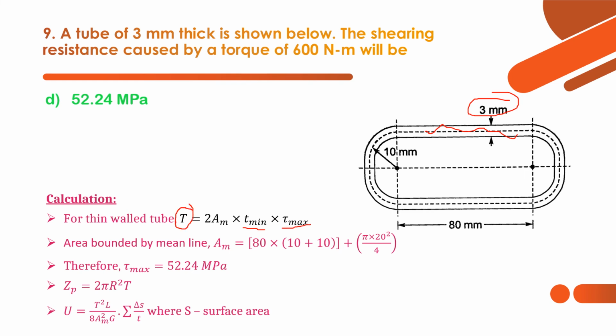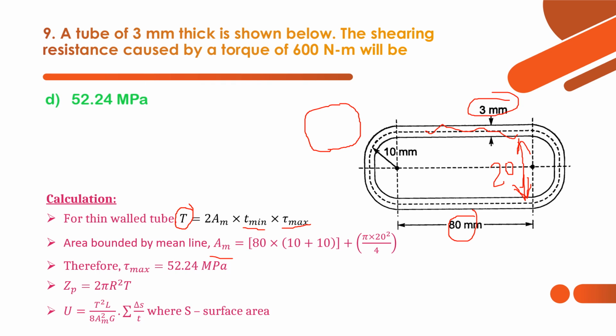And torque is given as 600 Newton meter. First we calculate Am, that is 80 into (10 plus 10). How? This is 80, and this distance is the diameter of this circular part, therefore 80 into 20, plus this circular part. Here there is one semicircle on the left and one semicircle on the right side, so that's why pi into 20 square by 4, since pi d square by 4 is the area of a circle.